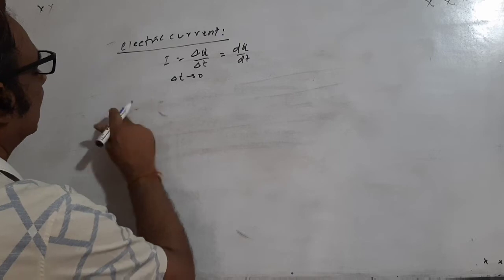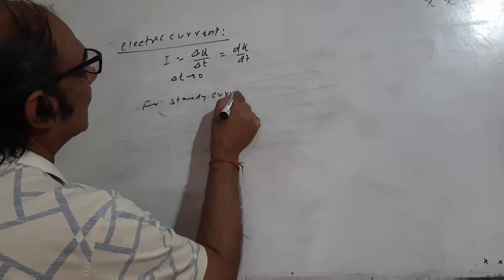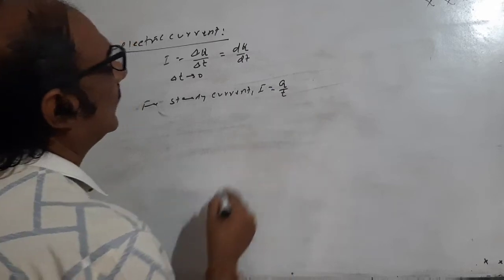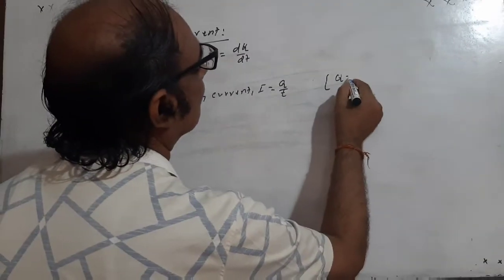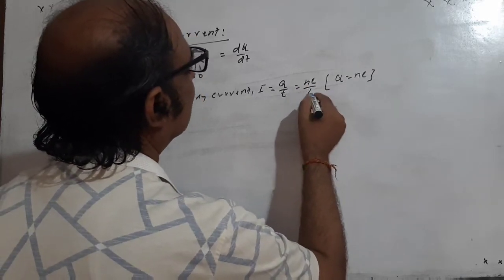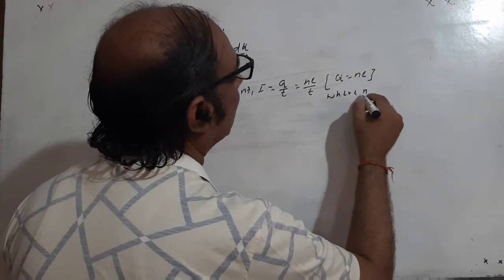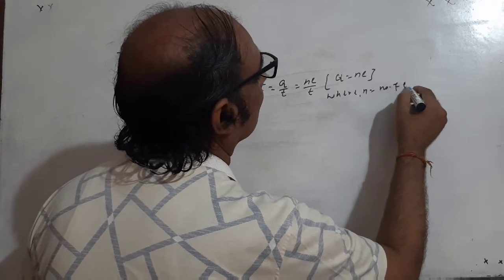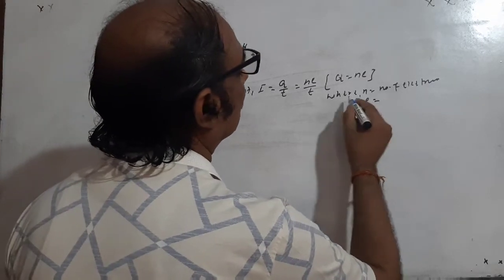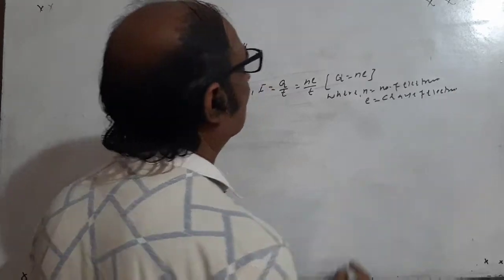For steady current, in general I is equal to Q by T, and sometimes Q is equal to Ne, so it is also defined as Ne by T, where N is the number of electrons in case of metal and e is the charge of electron.